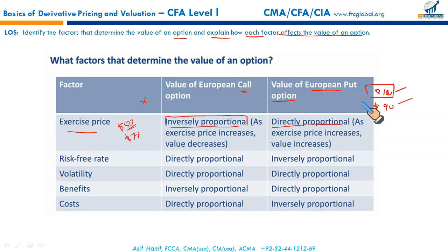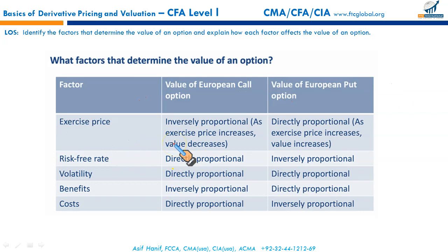Then the risk-free rate. How are they related? Let me explain with a common analogy. Let's say you hold a call option, you can buy the underlying at a future date. So for the time for which you have cash, you can invest that cash and earn the risk-free rate. So if the interest rate increases, it will increase the value of the call option, because the money which you have with you, instead of buying the underlying, you can deposit in an instrument and earn a return. So that's why an increase in interest rate is directly related to the value of the call option.